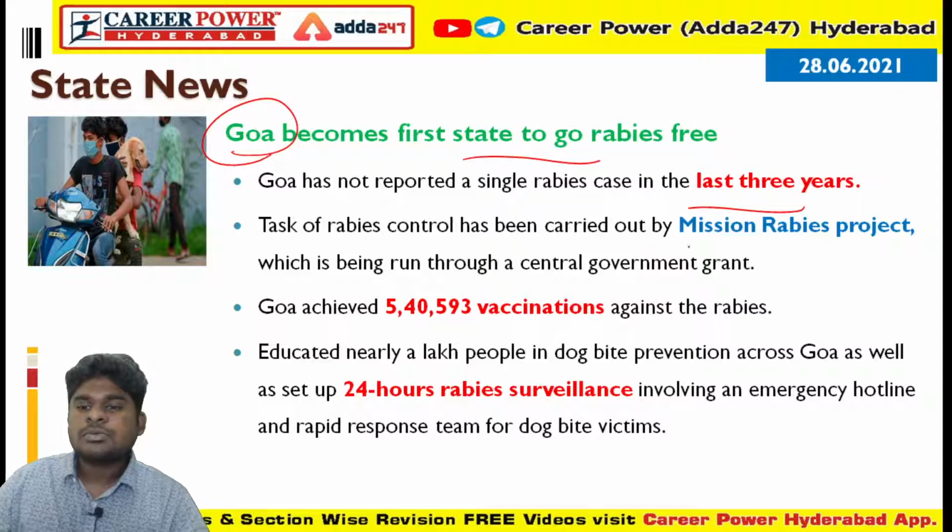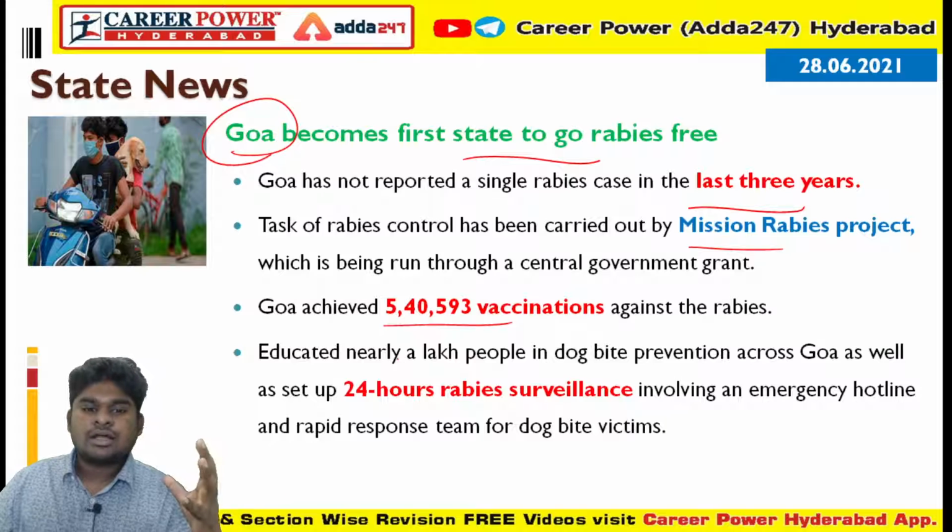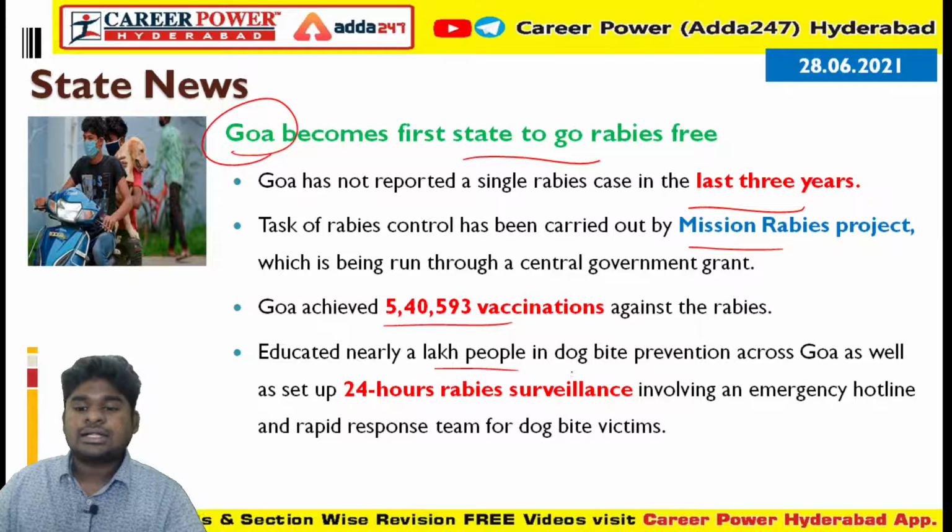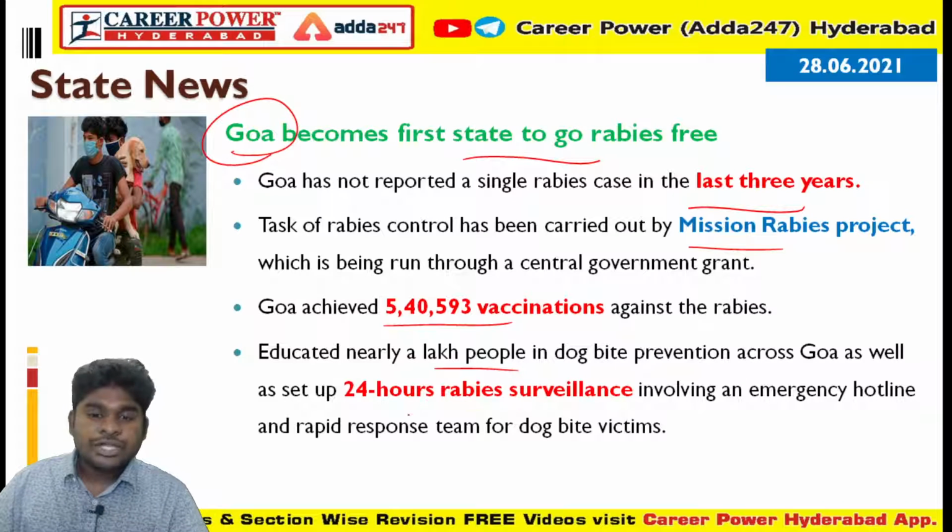So this is possible because of their Mission Rabies project. This Mission Rabies project is a central government grant. In this project, nearly 5,40,000 plus people were vaccinated against rabies, and also 1 lakh people were educated about dog bite prevention. A 24-hour surveillance system and a hotline were established, mainly to prevent dog bites and to protect dog bite victims.